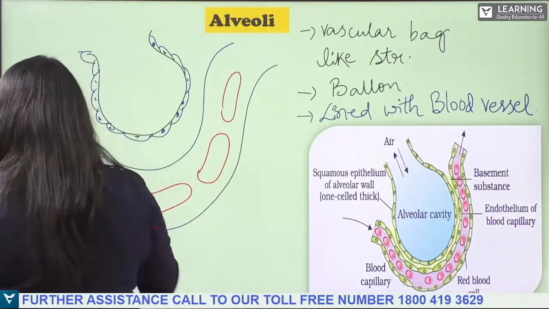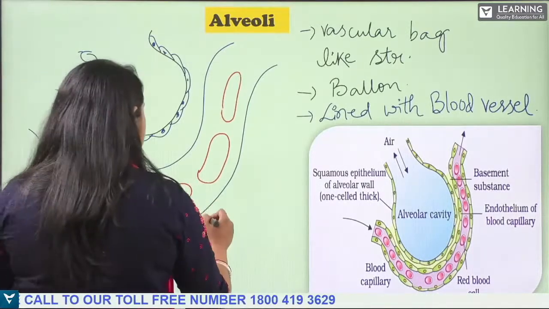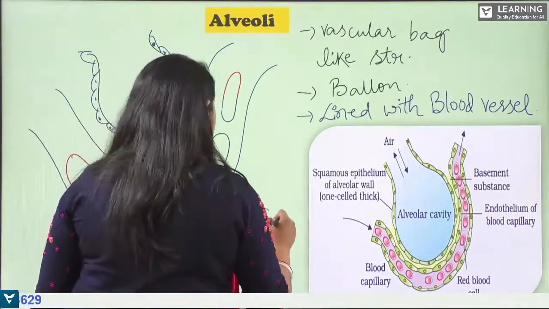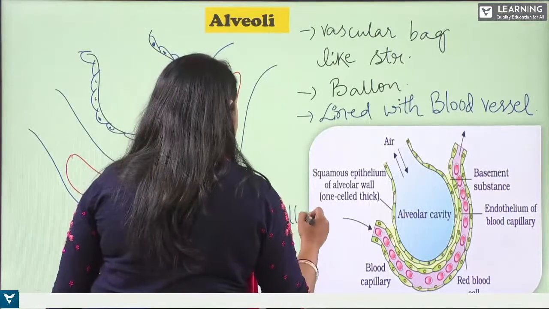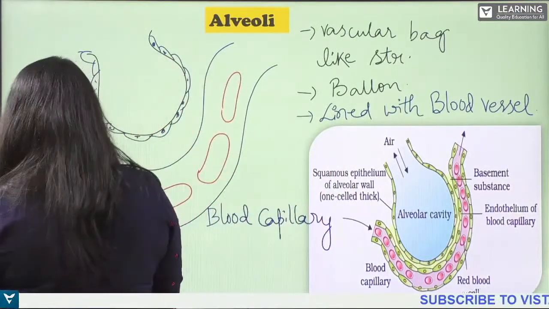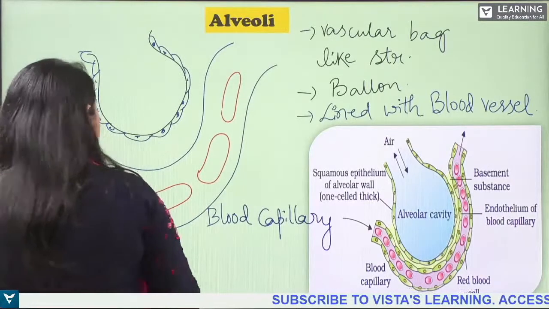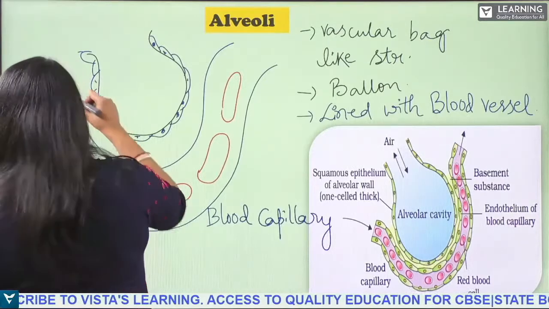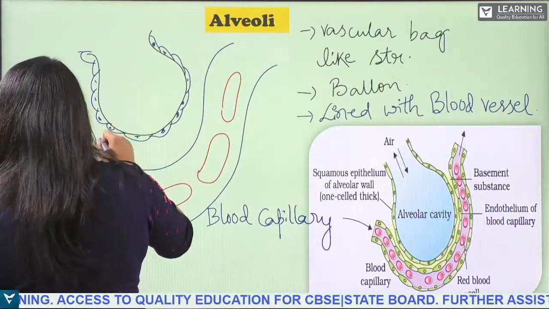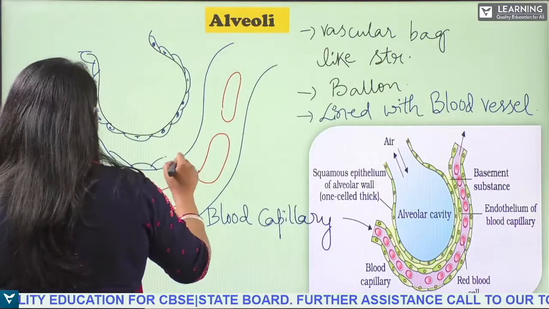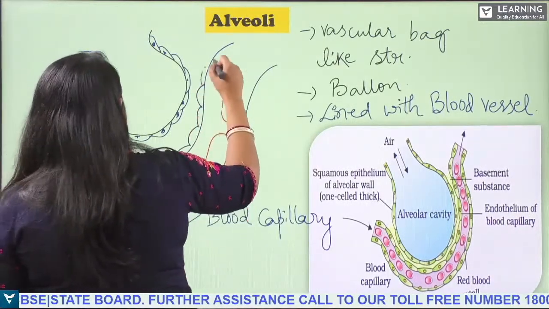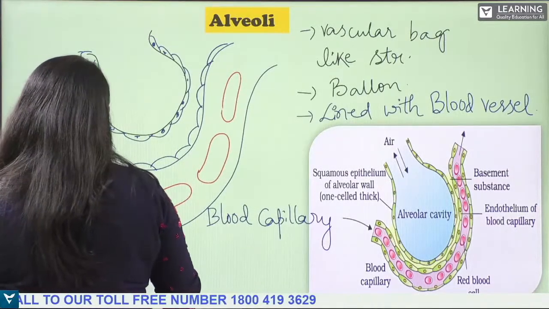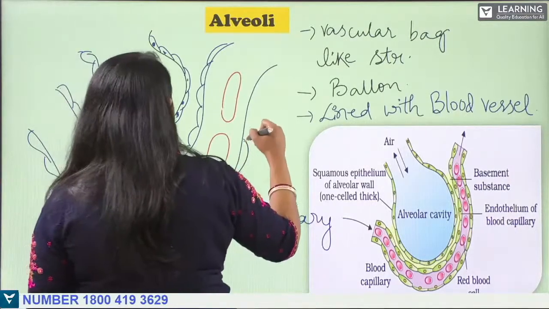So this is the blood capillary. Okay, this is the blood capillary. So the blood capillary is also lined with the cells, right? They are also lined with various tissues, various squamous epithelial tissues. Okay, so